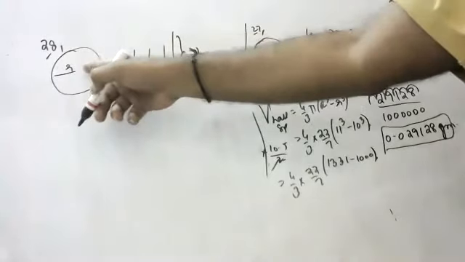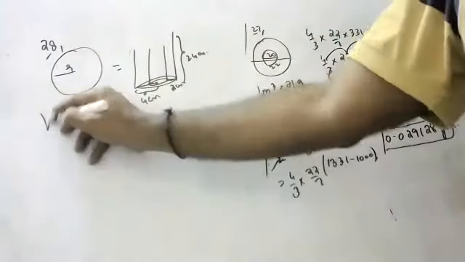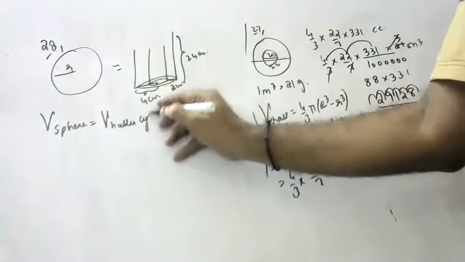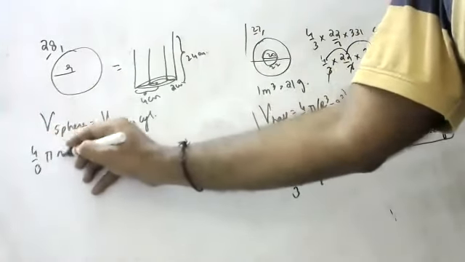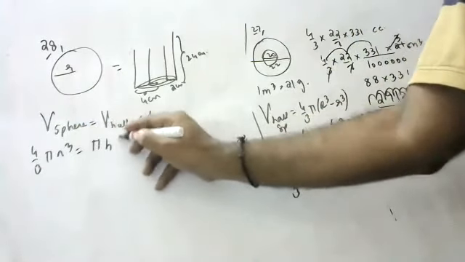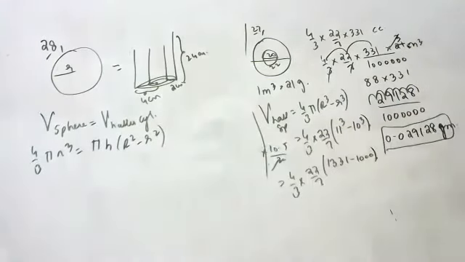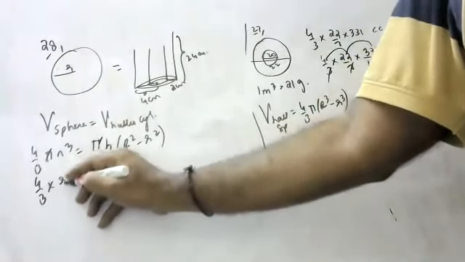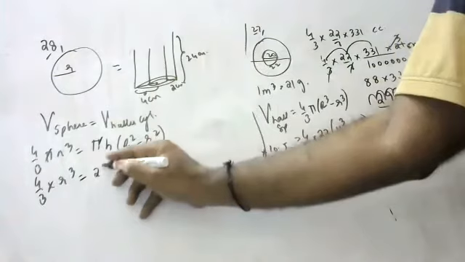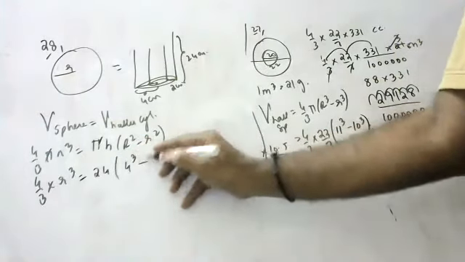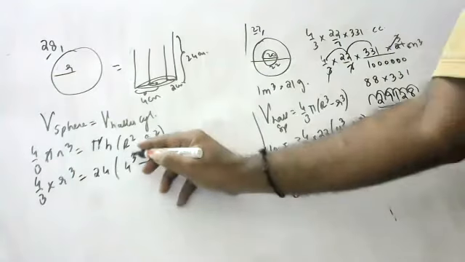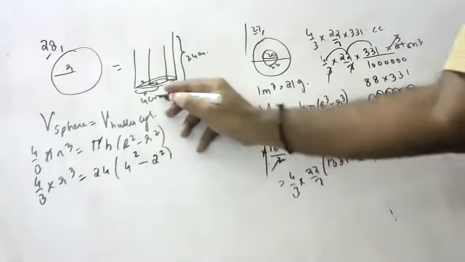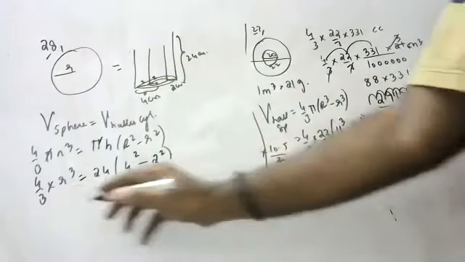This sphere is converted into a hollow cylinder. Volume of sphere equals volume of hollow cylinder. 4/3 pi r cube equals pi h times (4 square minus 2 square), where the internal radius is 4 minus 2, which is 2. Pi cancels. 4/3 into r cube equals 24 into (4 square minus 2 square).